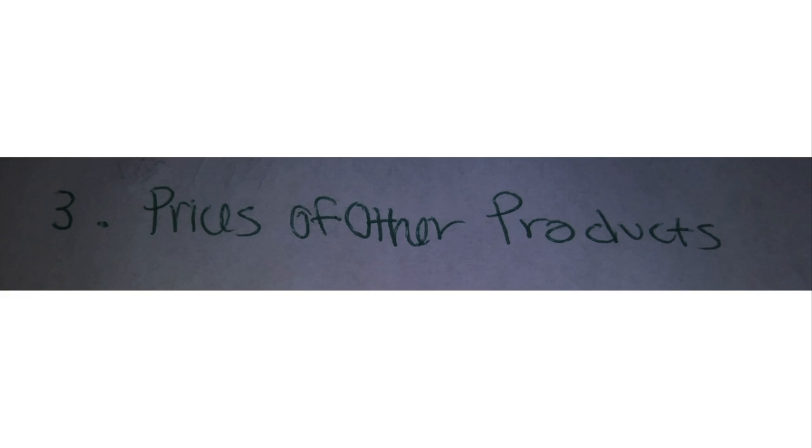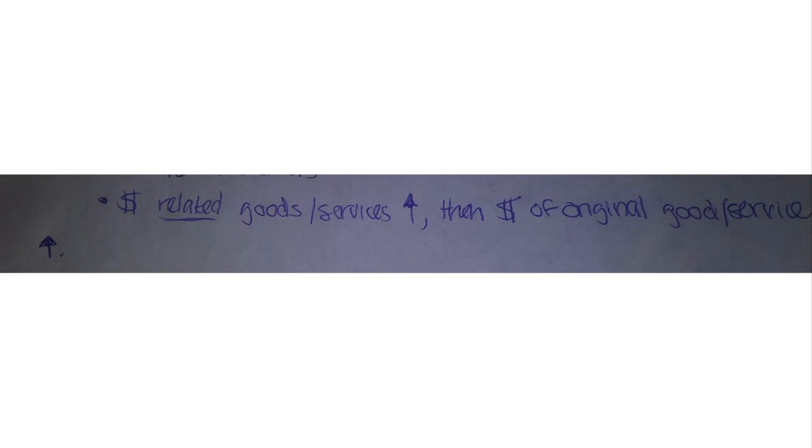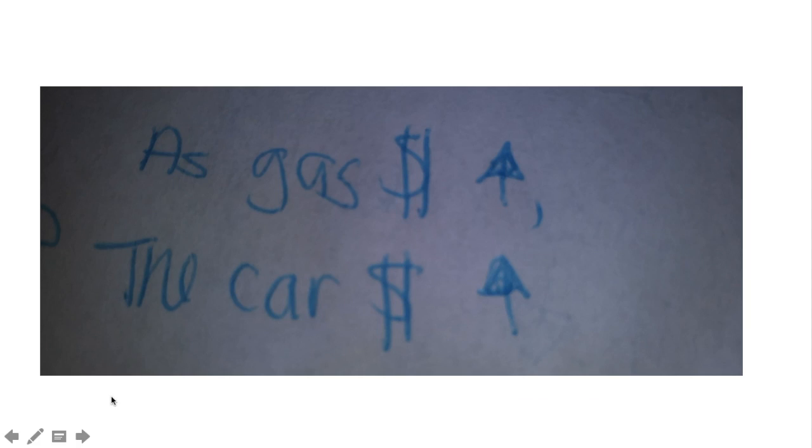The next one is prices of other products. If the prices of production for related goods or services increase, then it is likely that the production price of a particular good or service will also increase. Take car brand X, for example. As the price for producing gas increases, then the price for the car is also likely to increase.